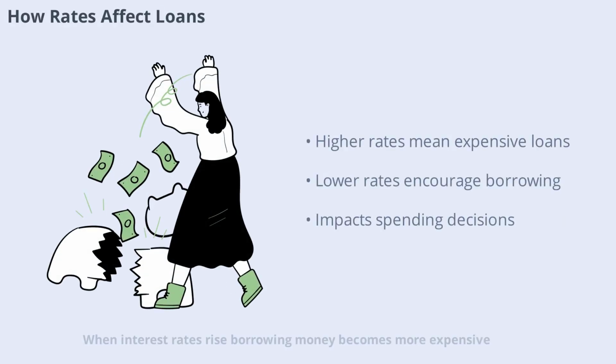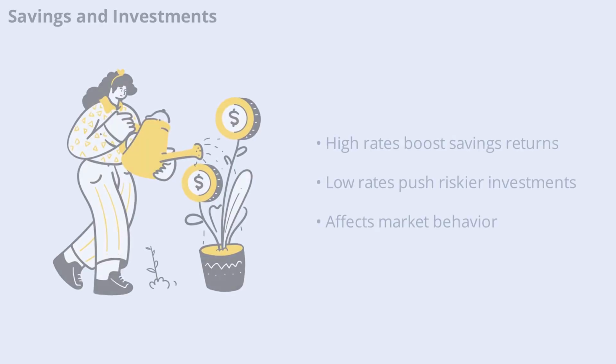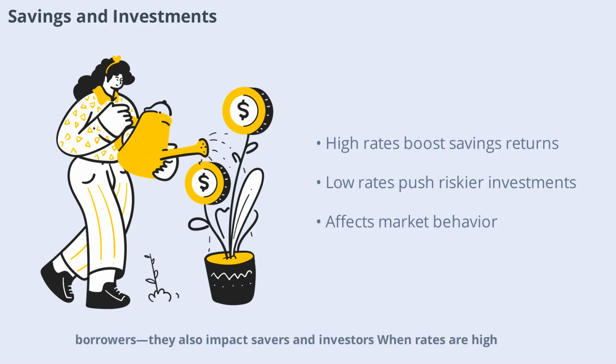When interest rates rise, borrowing money becomes more expensive. This means higher monthly payments for things like mortgages, car loans, and credit cards. As a result, people and businesses may think twice before taking on new debt. On the other hand, when rates are low, loans are cheaper, encouraging more borrowing and spending. This dynamic is a key tool for managing economic activity, as it directly influences how much money is circulating in the economy.